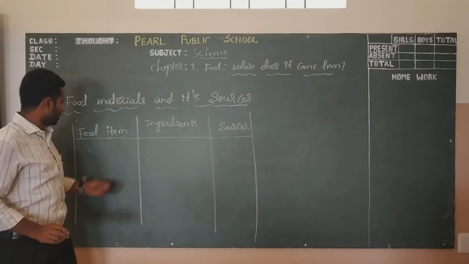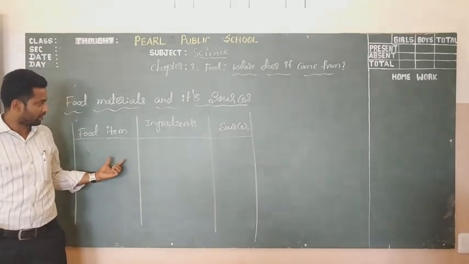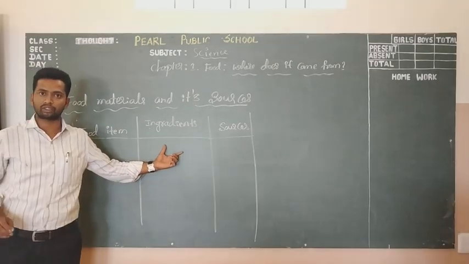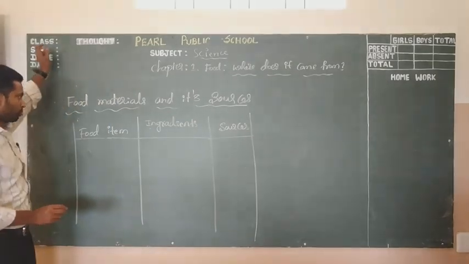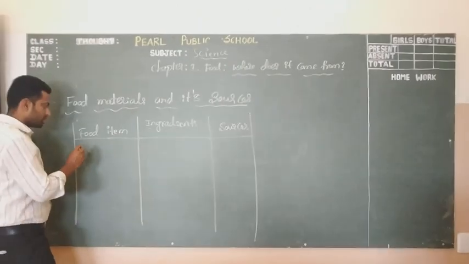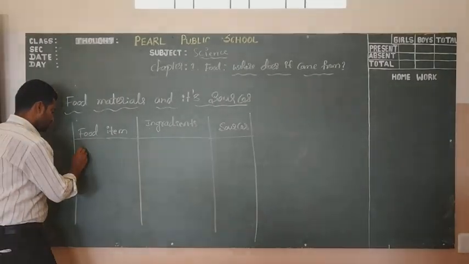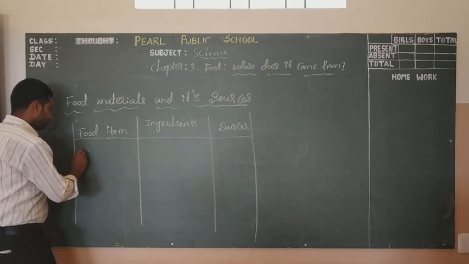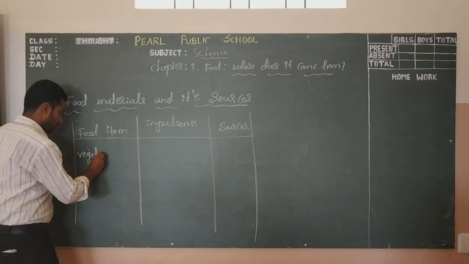Now we are going to list out the food items and the ingredients required to prepare the particular dish. Consider this food item, vegetable curry.